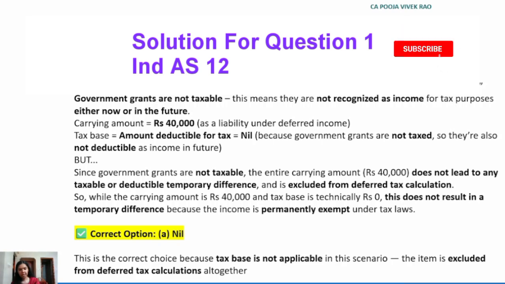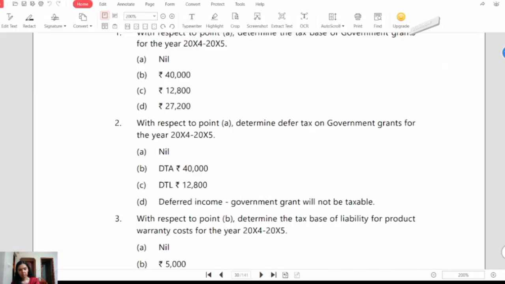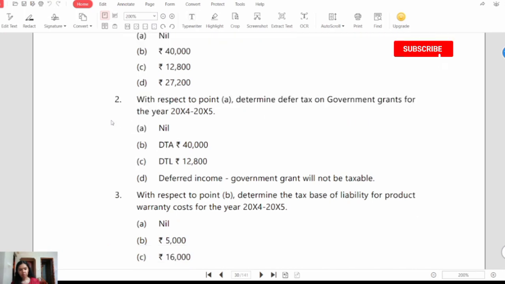Now let's see the second MCQ. MCQ number 2. With respect to point A in the case scenario above, determine deferred tax on government grants for the year 2024-2025. Option A nil, option B deferred tax asset rupees 40,000, option C deferred tax liability rupees 12,800, option D deferred income, that is government grants will not be taxable.